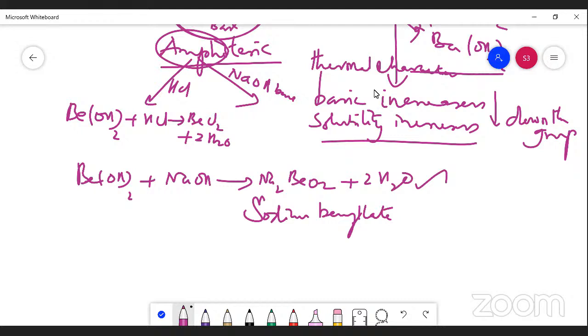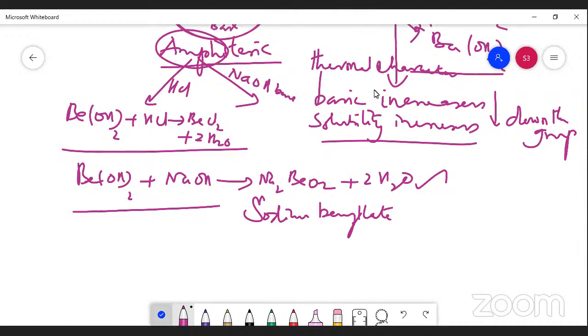The reaction takes place with the acid and also with the base. That is the reason beryllium hydroxide is known as amphoteric in nature. The point is you should know this amphoteric nature.